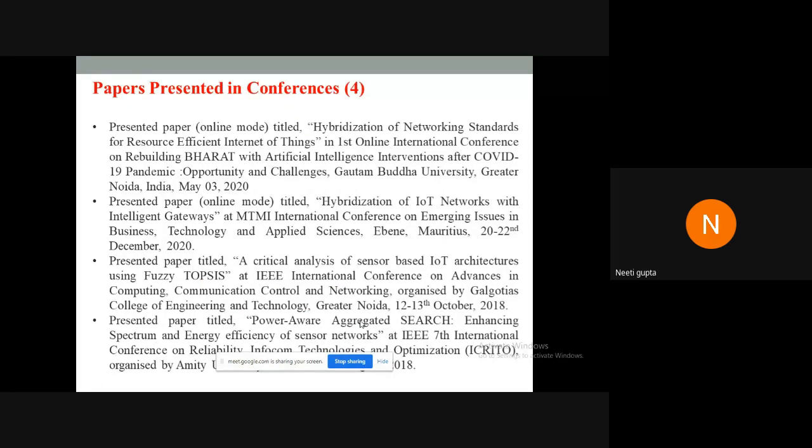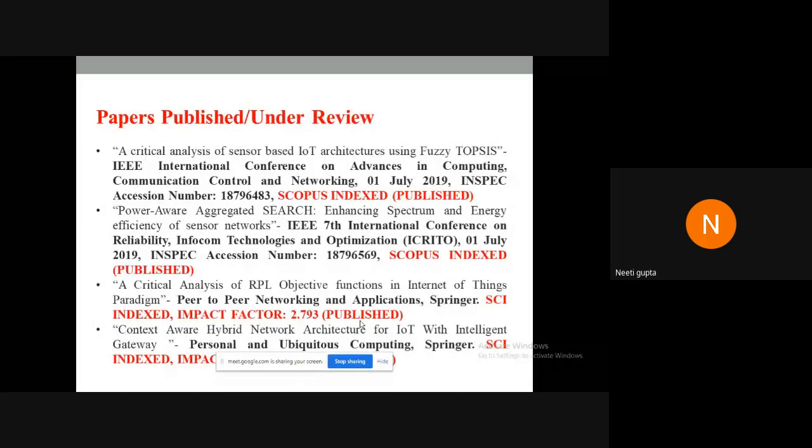A total of 4 papers have been presented in different conferences, including an international conference as well. And these are the papers which have been published: 2 in Scopus Index conference proceedings and 1 in SCI Index journal. And two are under review.